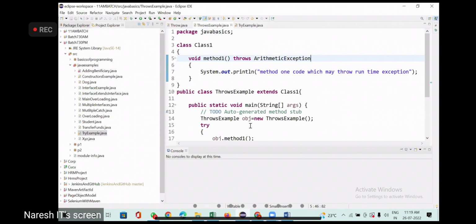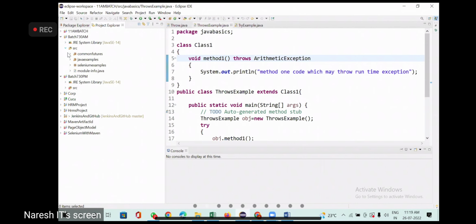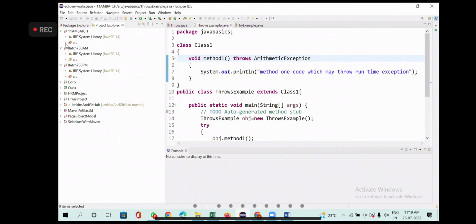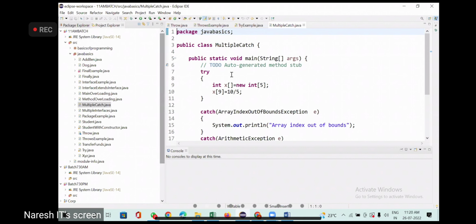Where is this one? Java Basics. Just give me a minute, I already have a program, I'm just searching for that. Okay, just leave it. We will write it.